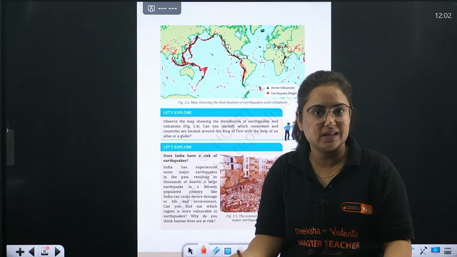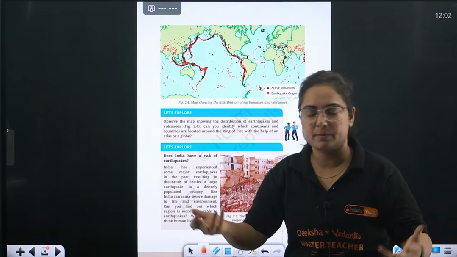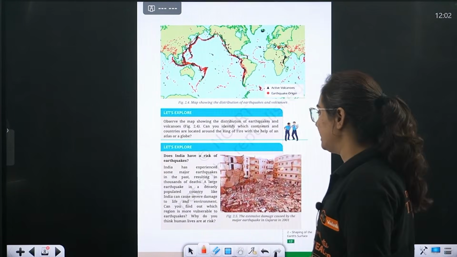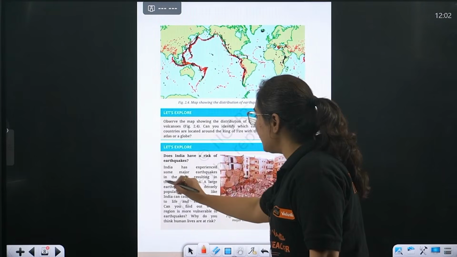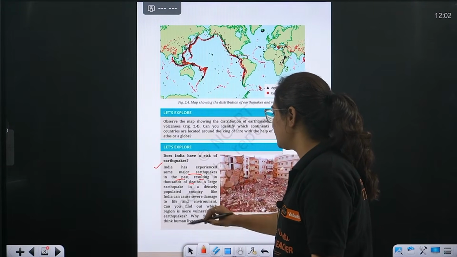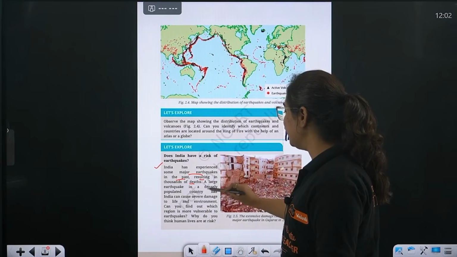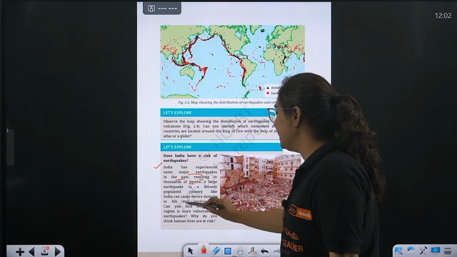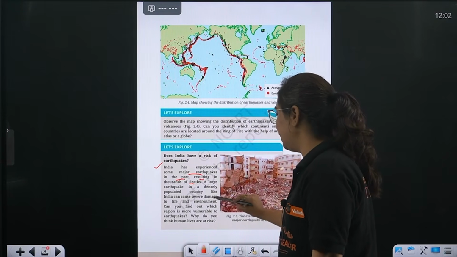Now, how do landslides happen? Because of the shaking of the earth, tremors, etc. in the mountainous region. So yes beta, India has experienced some major earthquakes in the past, resulting in thousands of deaths. A large earthquake in a densely populated country like India can cause severe damage to life and environment.